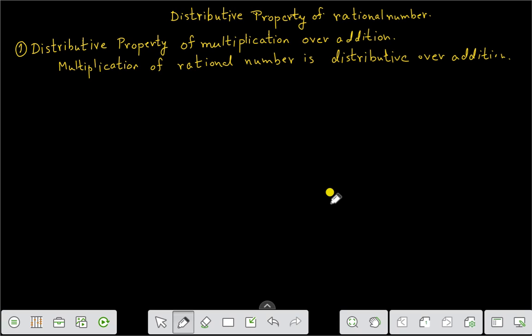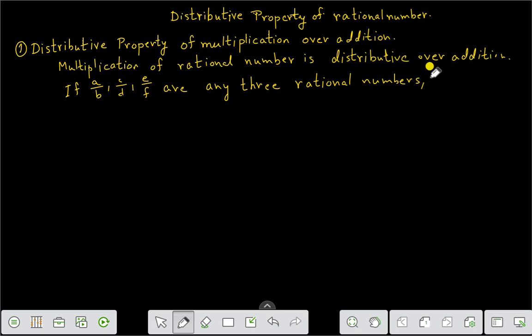Now let us take A by B, C by D and E by F, any three rational numbers.